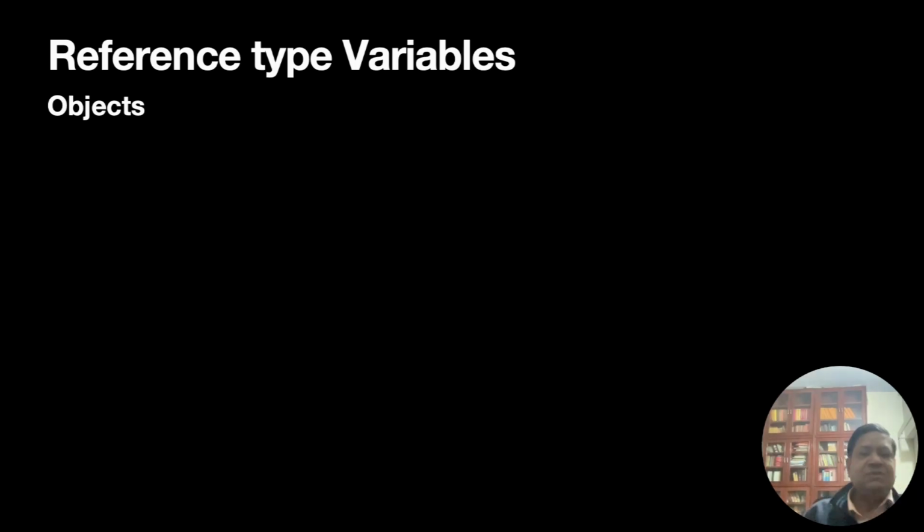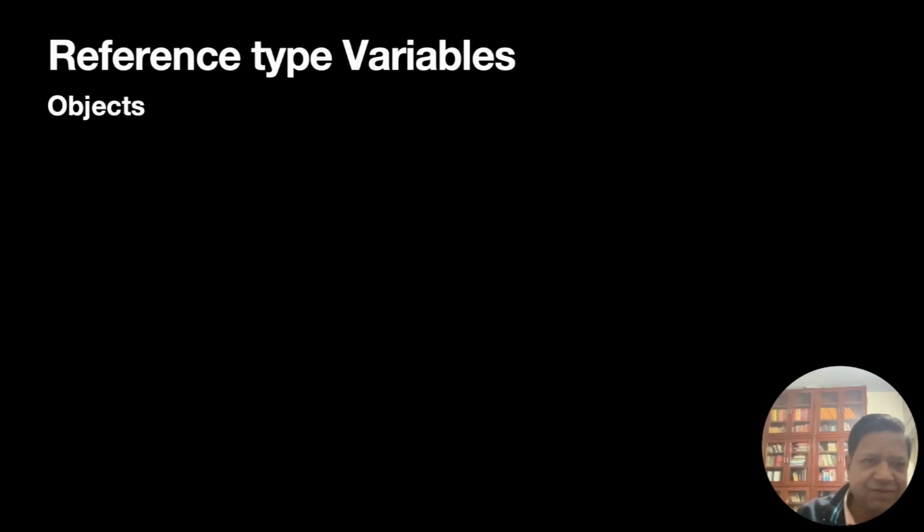Python variables are reference type variables. What does reference type variable mean? You may recall that in Python, every variable and every function variable is an object.